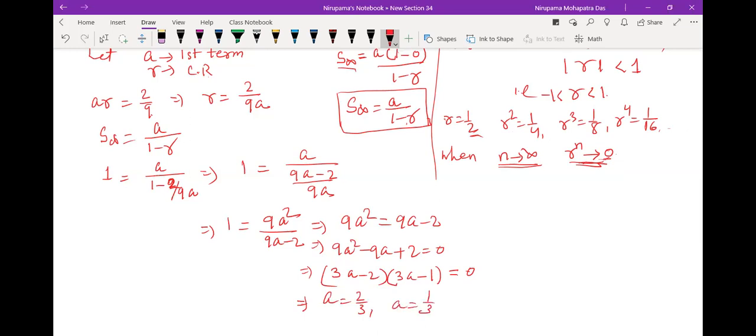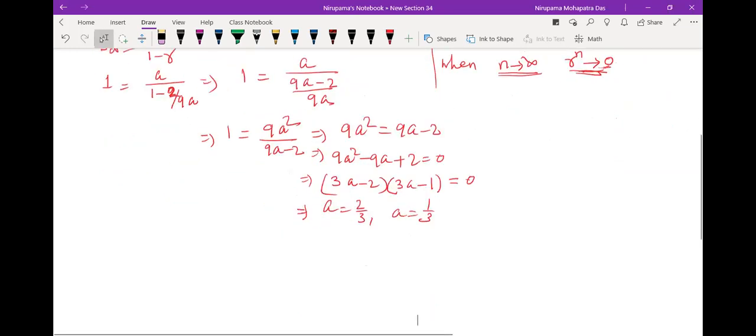Okay, now a is 2 by 3, so then r will be what? When a is 2 by 3, we have taken r equal to this. When a is 2 by 3, r will be equal to 1 by 3, right? And when a is 1 by 3, r equal to 2 by 3. So your GP will be what?